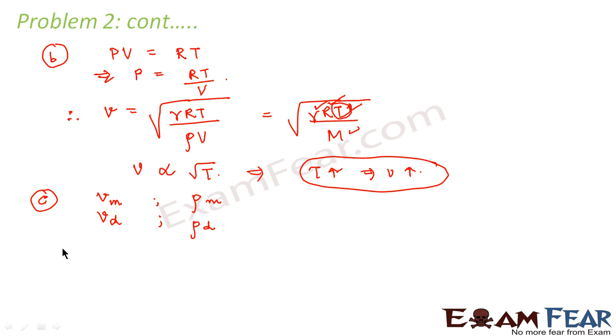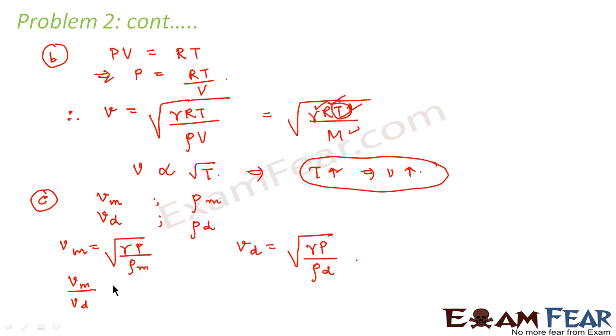Now we will write the equation which we were using. We can say that Vm is equal to root over gamma P divided by rho m. We can also say that Vd is equal to root over gamma P divided by rho d, because gamma will remain constant and pressure will also remain constant. Now dividing these two equations, we can say that Vm divided by Vd will be equal to root over rho d divided by rho m. That is the density of dry air and moist air.